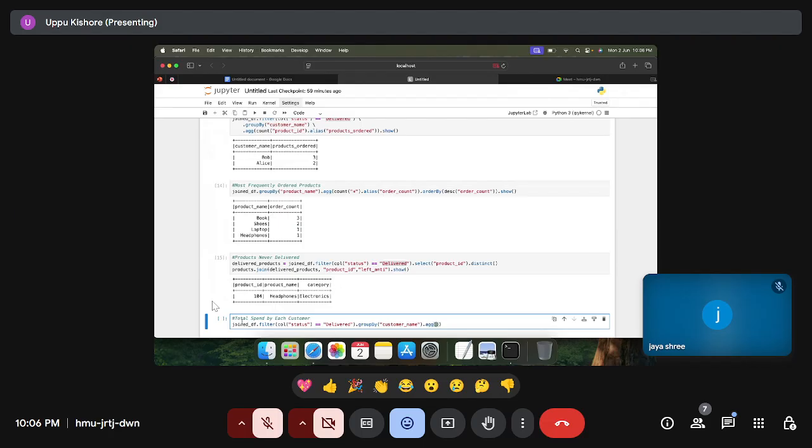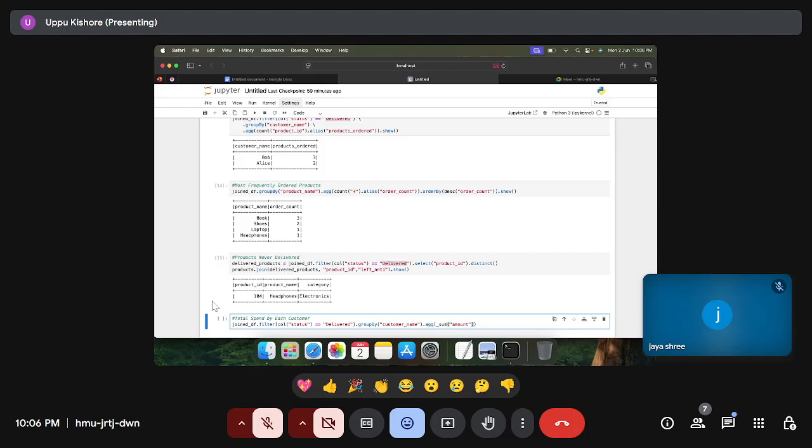Total spend means we have to add the amounts that particular customer has spent. To sum up all the amounts, we use aggregations. What is the method we have? Underscore sum. This is the alias name we have given on the top. Sum of amount column.